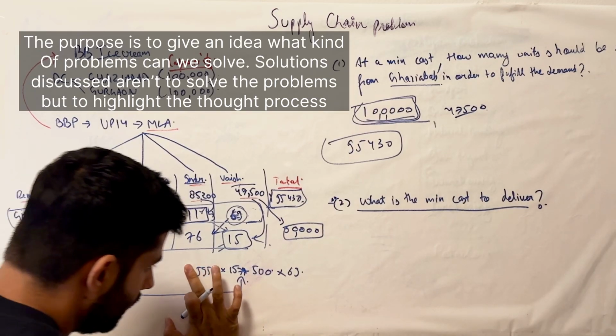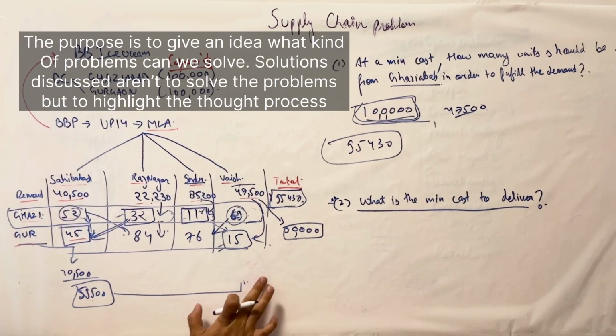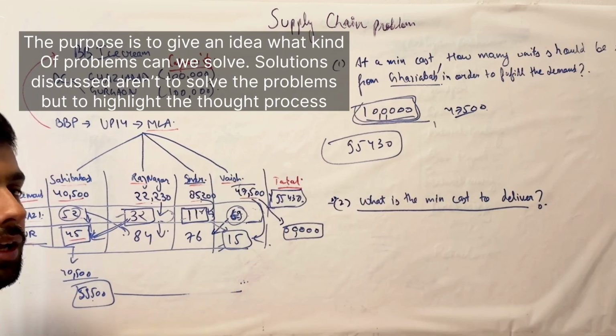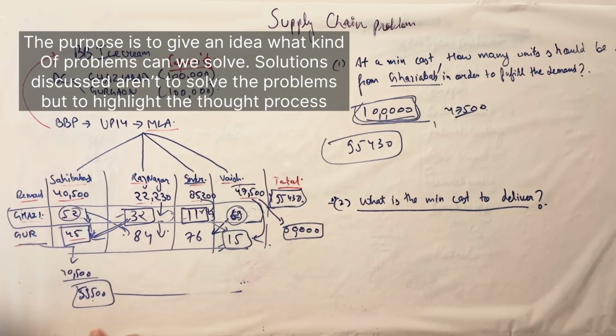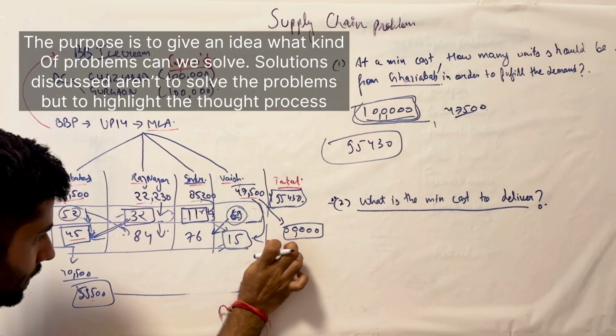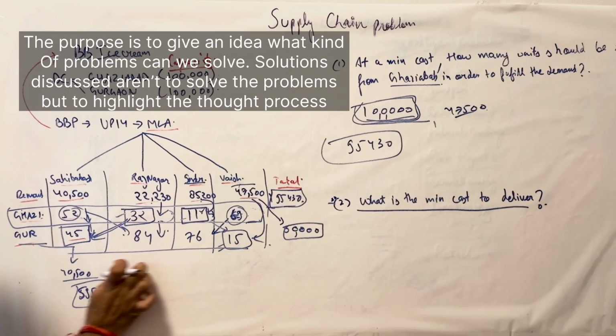So this is what I was trying to explain from the systems perspective, that there are different constraints that keep changing your entire supply chain design at some point, or with time there are things that keep changing geopolitically, externally, internally. So these are the kind of things that you always have to factor in when you are working with the supply chain.